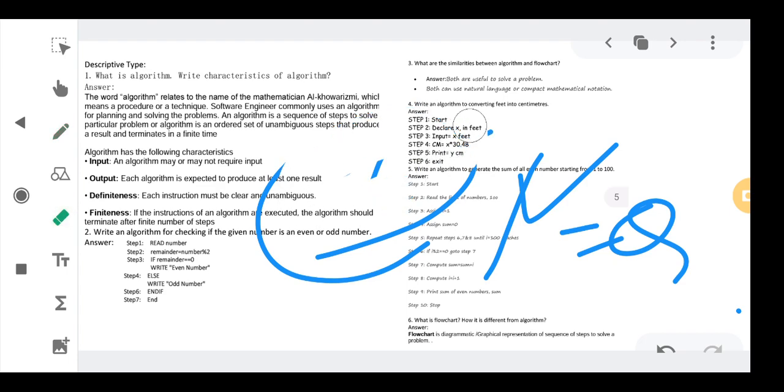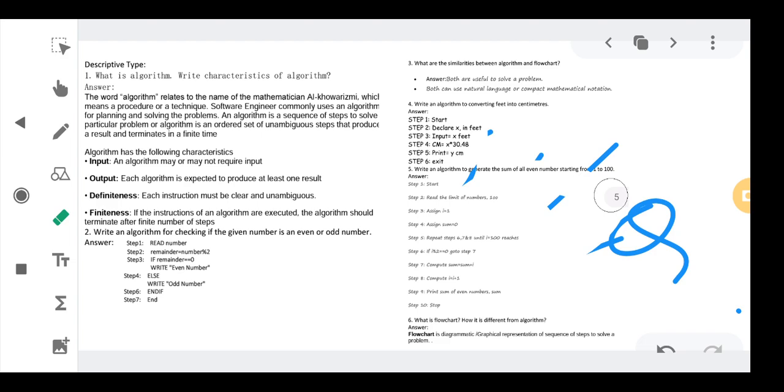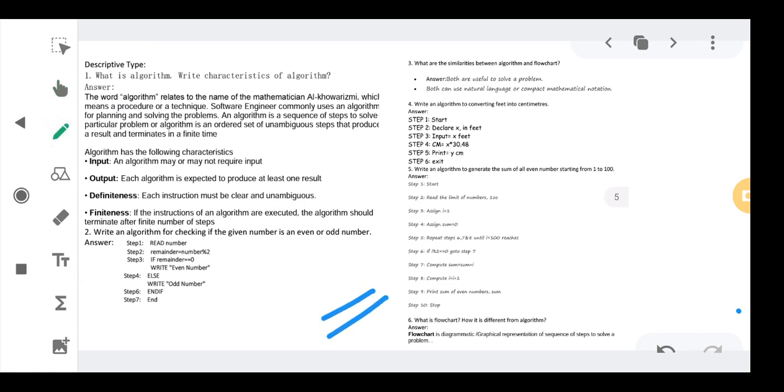Okay. So remainder 2. Whatever number we are getting, we are dividing by 2, and we are storing the remainder in the variable remainder. Now we are checking whether my remainder is equal to 0 or not, because a single equals to means an assignment operator. If you're checking equality, then you have to put the double equals to symbol. Okay, I understood why we have put the double equals to symbol. So it is checking whether the remainder value equals 0 or not.